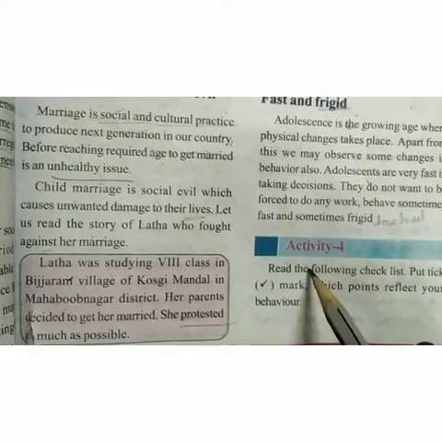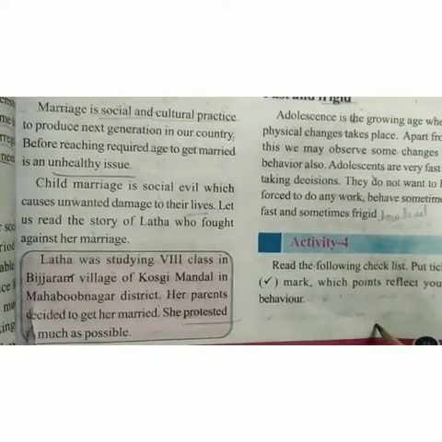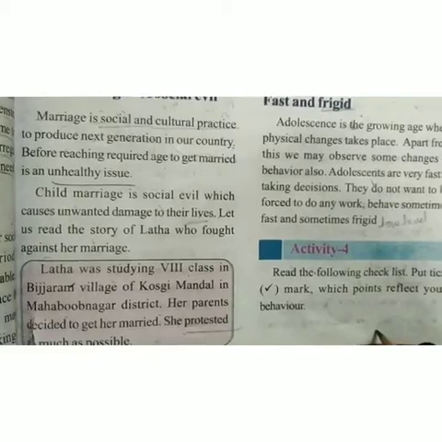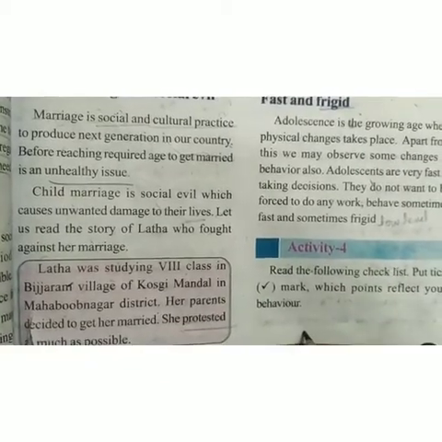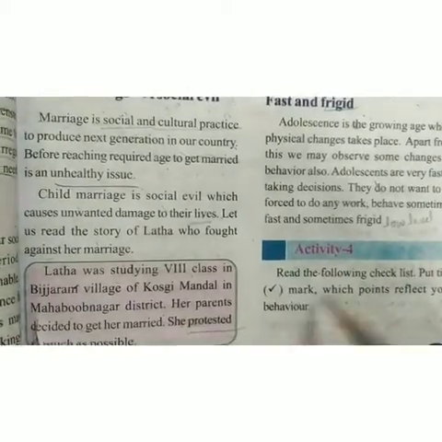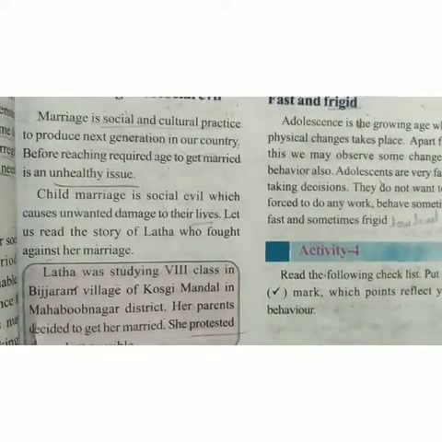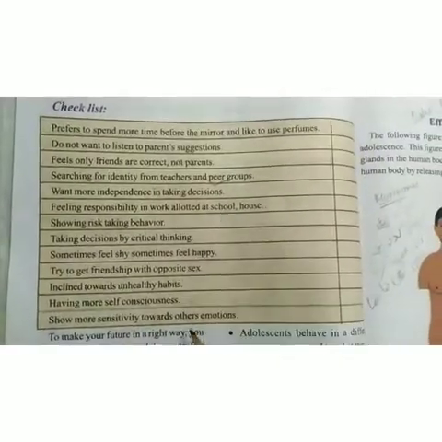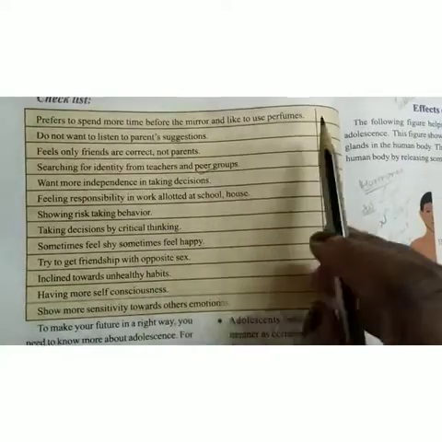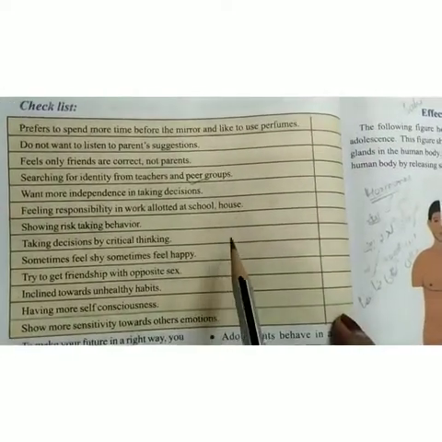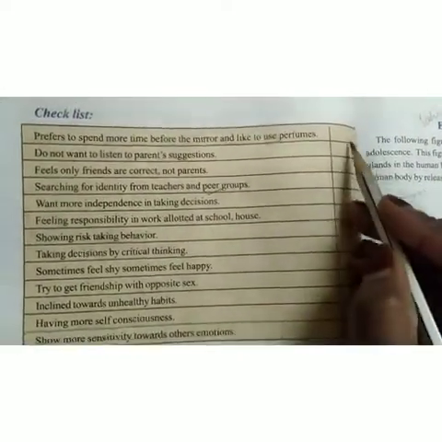So this is Activity 4. You have to read the following checklist. I will show you, and the points which are the same as your behavior, you have to put a tick mark on. So see here, this is a checklist. You have to read the following sentences, and which reflect your behavior, you have to put the tick mark here.